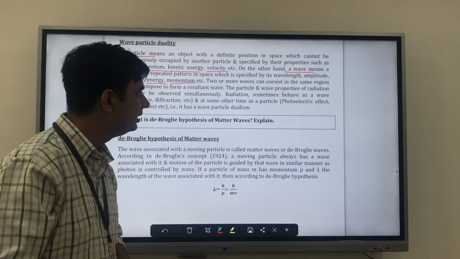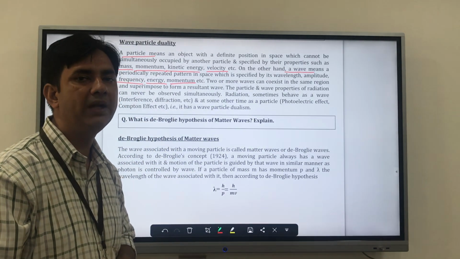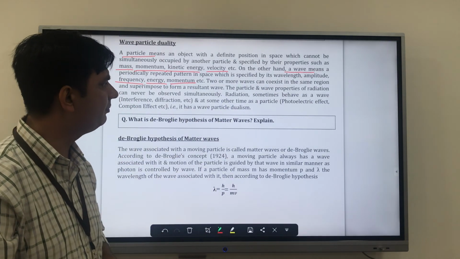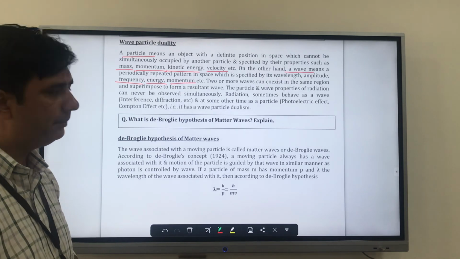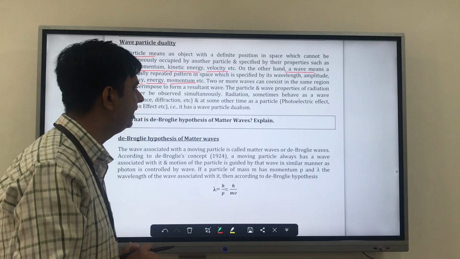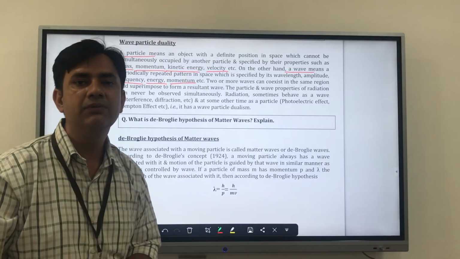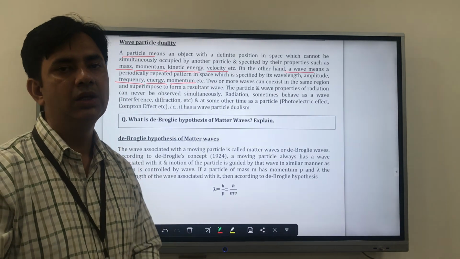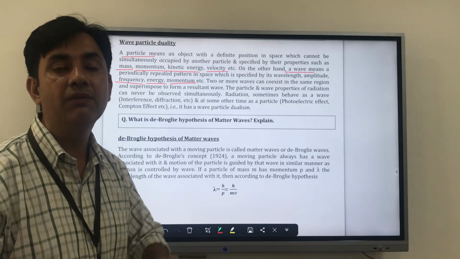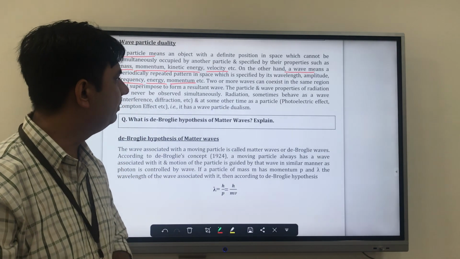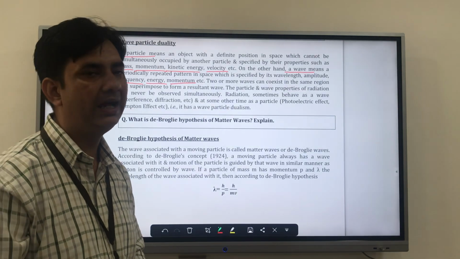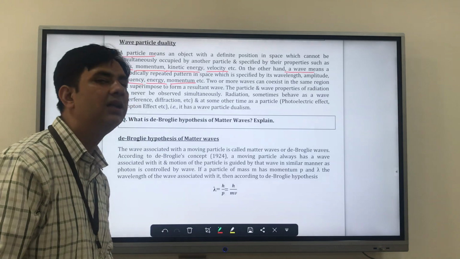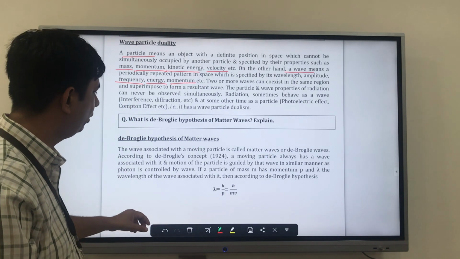So you cannot say that at this particular point it is behaving as a particle as well as a wave. The particle and wave properties of radiation can never be observed simultaneously, and radiation sometimes behaves as a wave. When it is behaving as a wave, it has the property of interference and diffraction, and at the same time as a particle, it will have effects such as the photoelectric effect and Compton effect, and it has wave particle dualism. So this is a very important point.